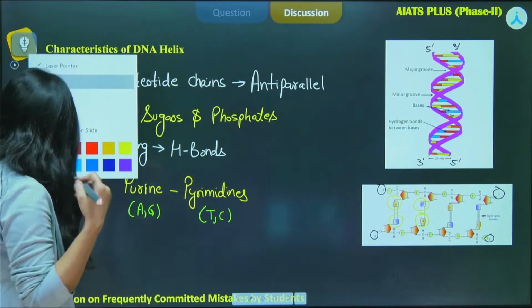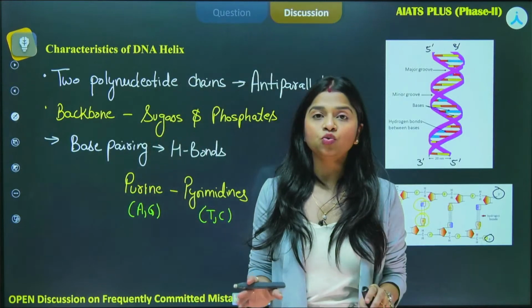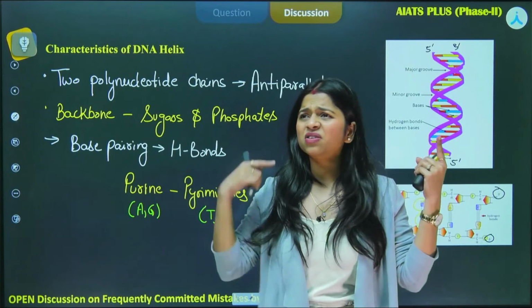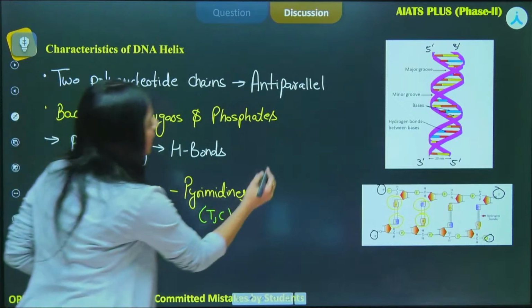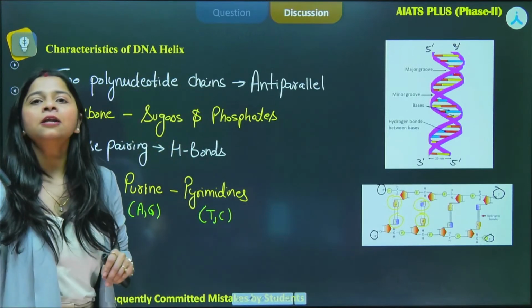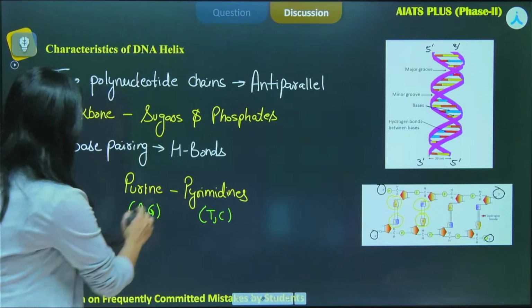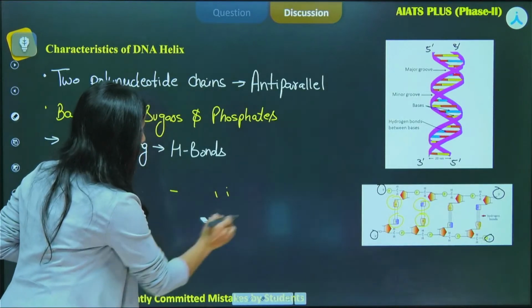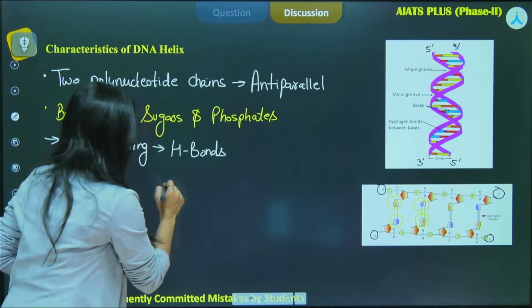So, when I was in 12th standard, I always used to get confused between this pairing. How it has to be done, whether A pairs up with C or T or G. I always used to get fumbled. So what happens, I simply learned a mantra that I am telling you. Okay, I'll write it down for you. You also memorize it so that you never make a mistake in this particular question.